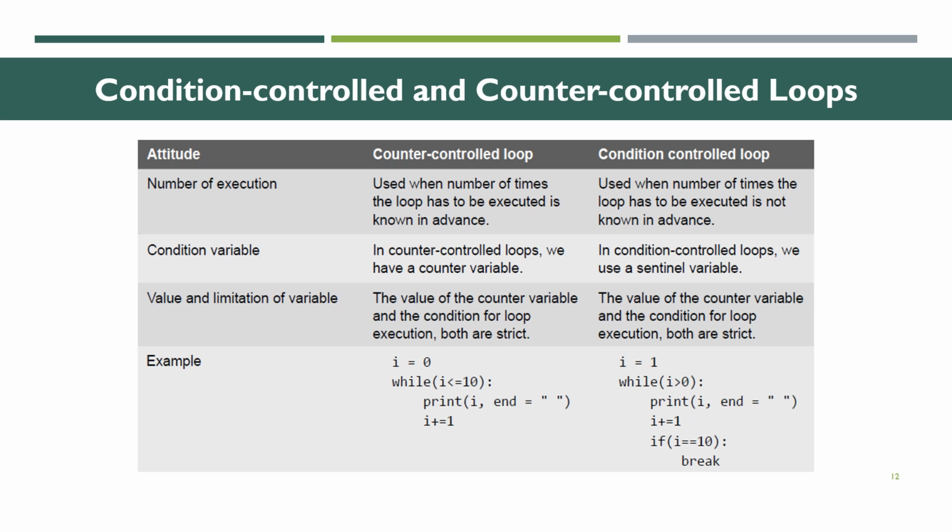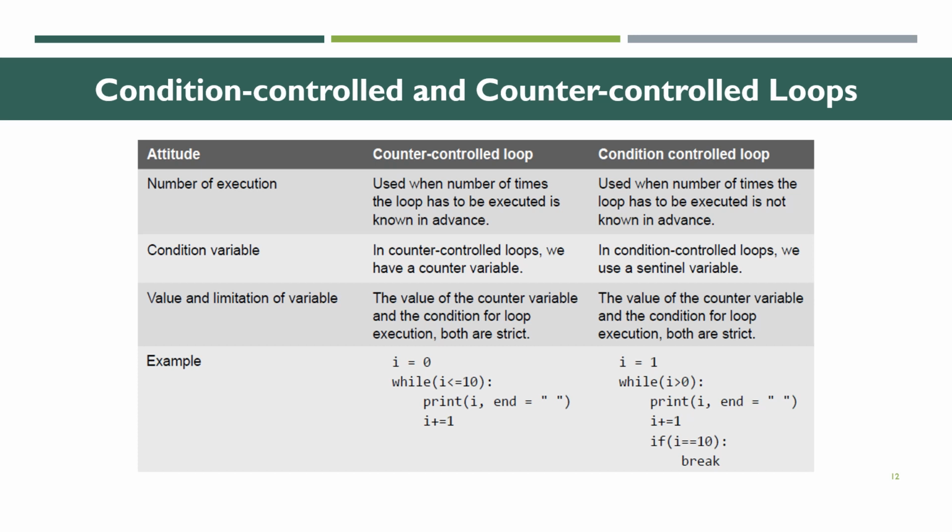Then let us see an example for a condition controlled loop. i = 0, while i <= 10: print(i), i = i + 1. That is for condition controlled.